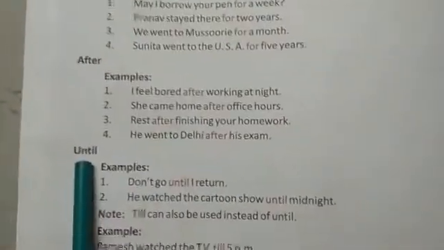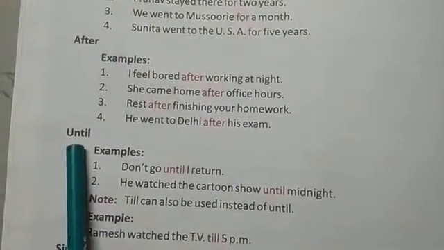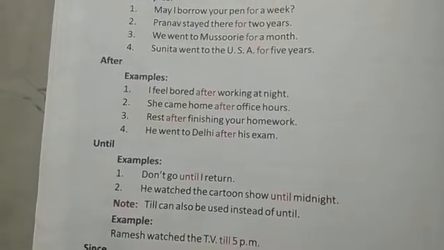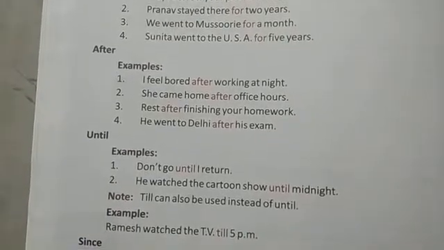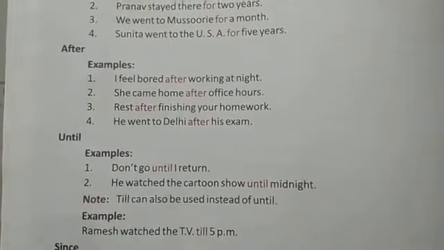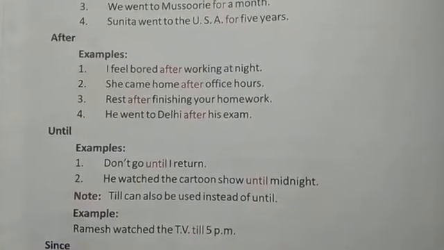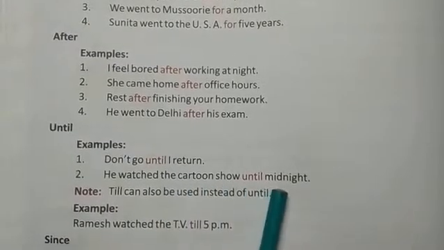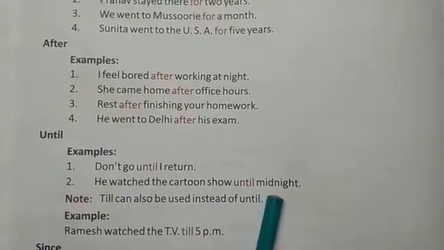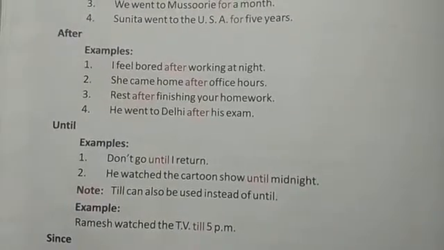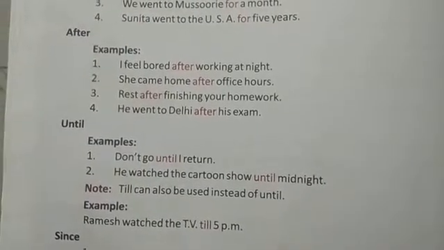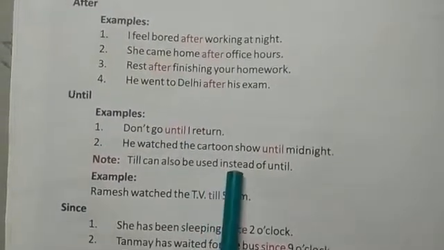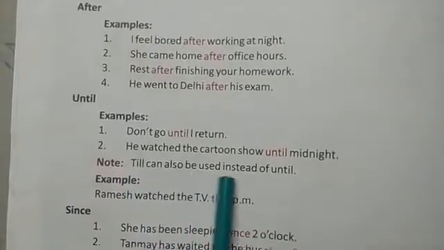The next preposition is until. Until means up to the point in time or the event mentioned. So whenever we are talking about a time or an event which is mentioned, we will use the preposition until. Don't go until I return. He watched the cartoon show until midnight. Whenever we are talking about an event which indicates a point of time, we will use the preposition until. And in place of until we can also use till. Till can also be used instead of until.